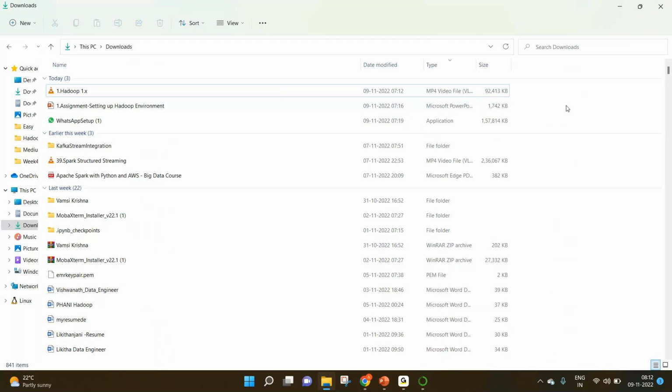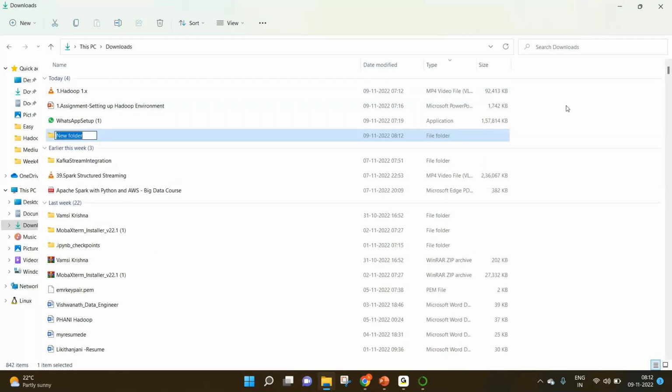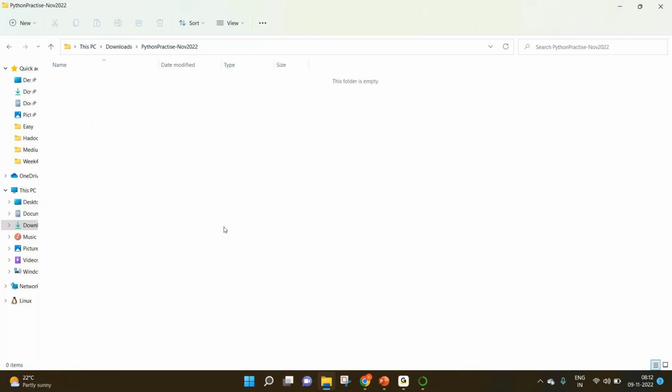I'm going to create a folder. Let's say Python practice November 2022. So you can create this folder. We're going to create all the Python files here.